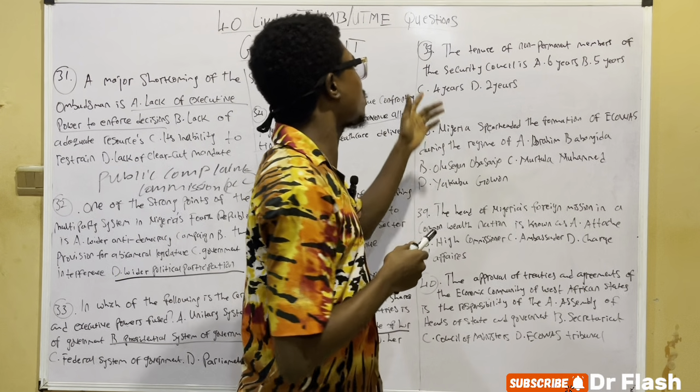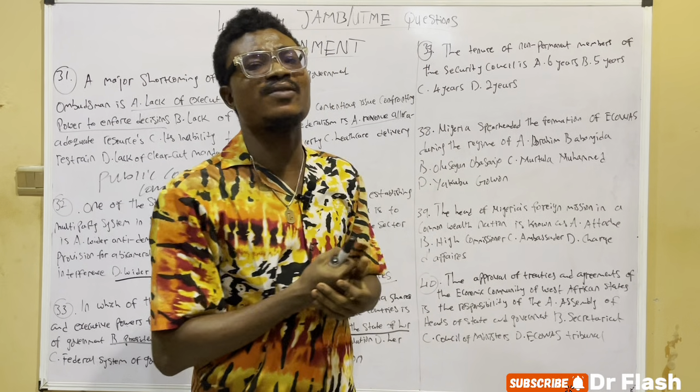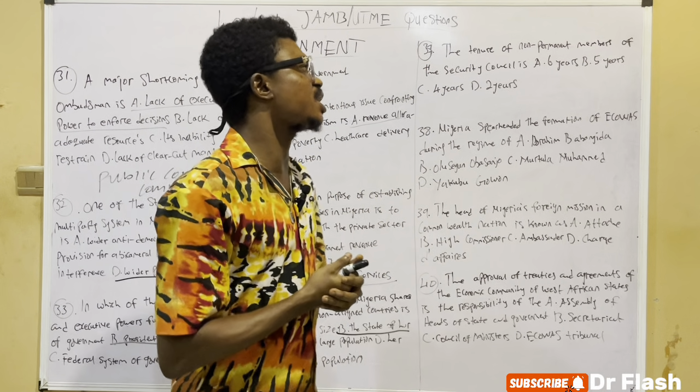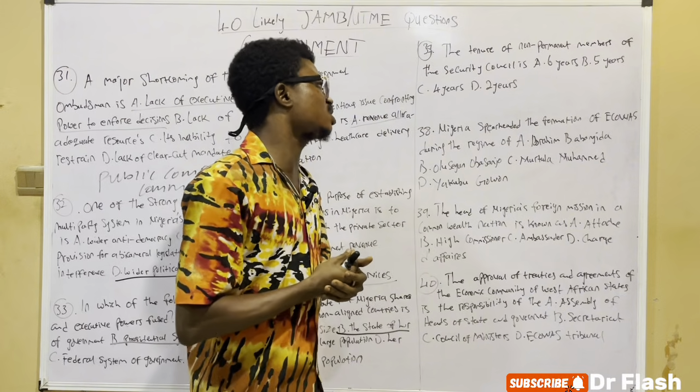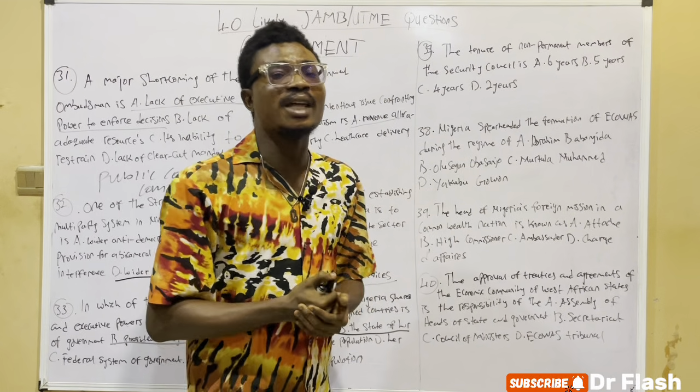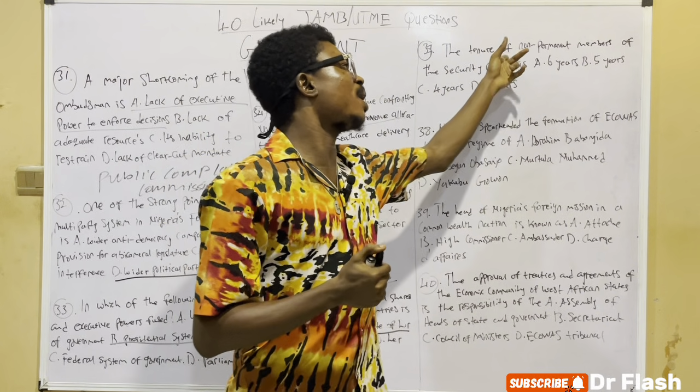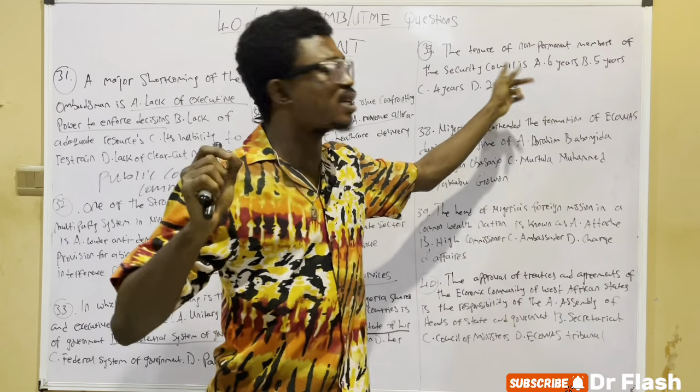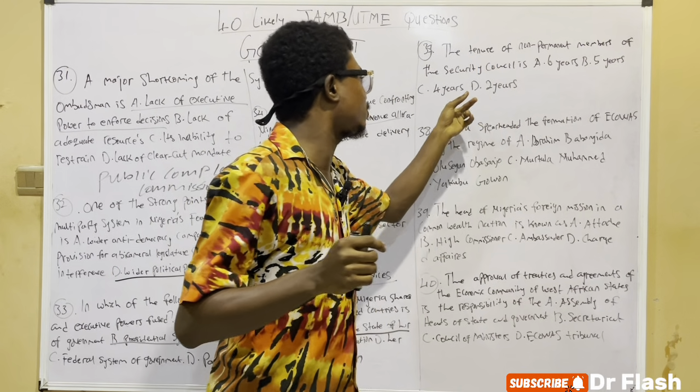On the 37th question: the tenure of non-permanent members of the Security Council is A, 6 years, B, 5 years, C, 4 years, D, 2 years.